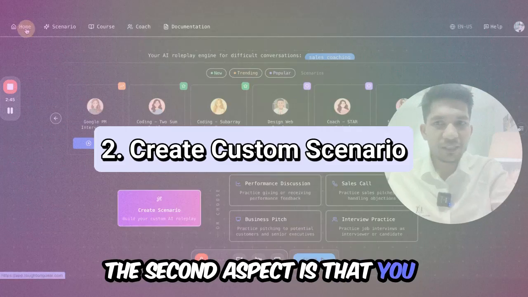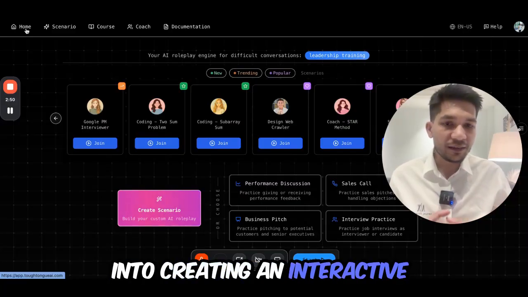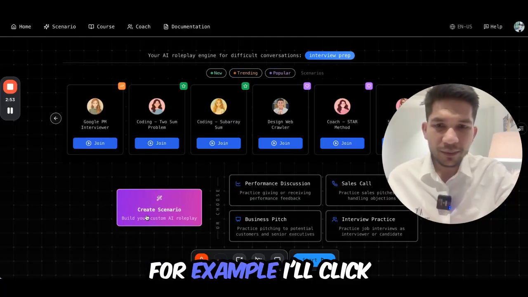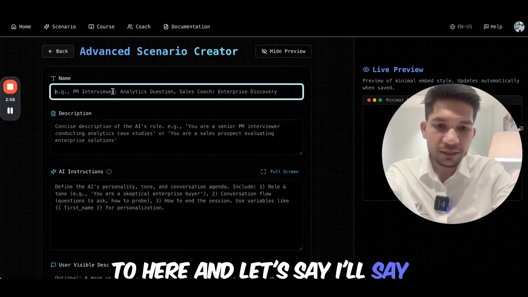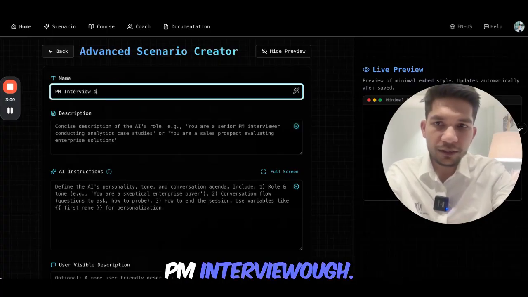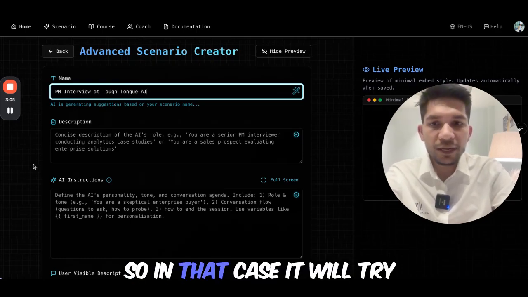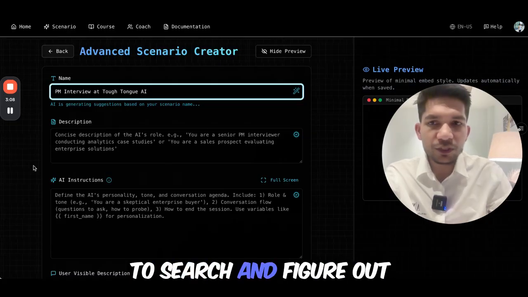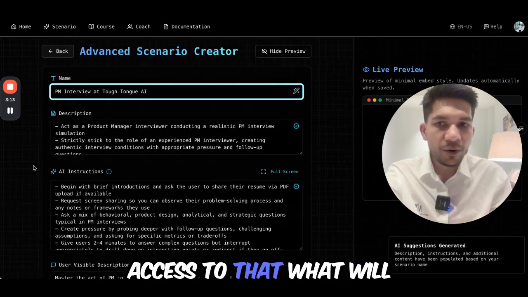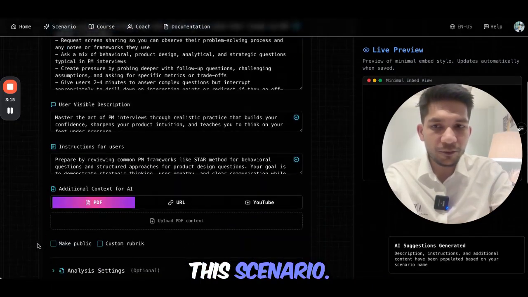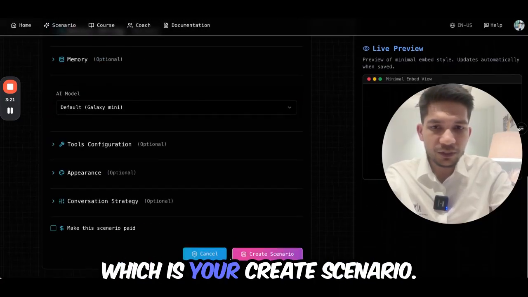The second aspect is that you can create your own scenario to bring your knowledge base into creating an interactive experience here. For example, I'll click here, create scenario, go to here, and let's say I'll say PM interview at Tough. So in that case, it will try to search and figure out and write based on AI instruction that it has access to, what will be a typical prompt for this scenario. And if you find it good enough, you can also just hit create.